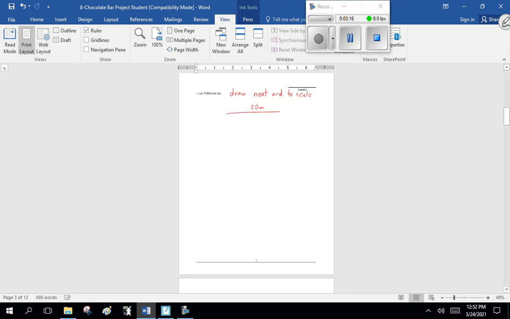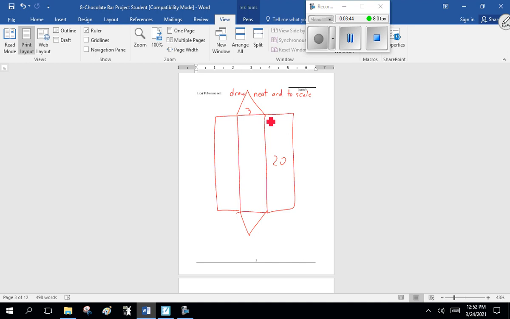So on this, I want you to take your time and draw a relatively nice net. It's going to be 20 by 3 centimeters. And then, remember, you've got 2 sides like this, and you've got the top and bottom like that. So draw it nice and neat and to scale. Now, if you don't want to make it exactly 20 centimeters long, that's fine. Make the drawing 10 centimeters long. So cut everything in half. Okay? But it has to be relatively neat and relatively to scale. I'm not going to be that picky, but I want you to make an honest effort.